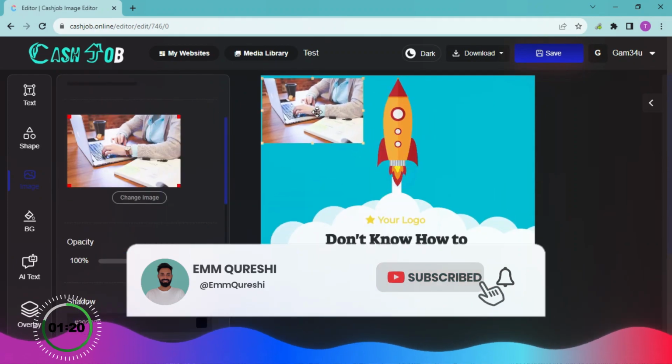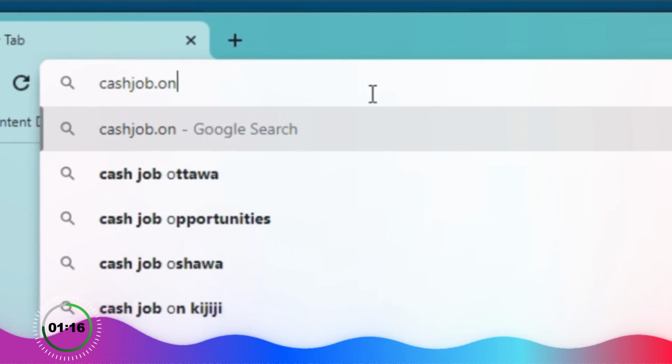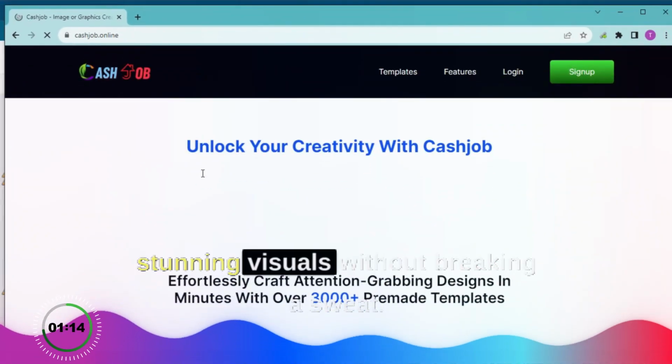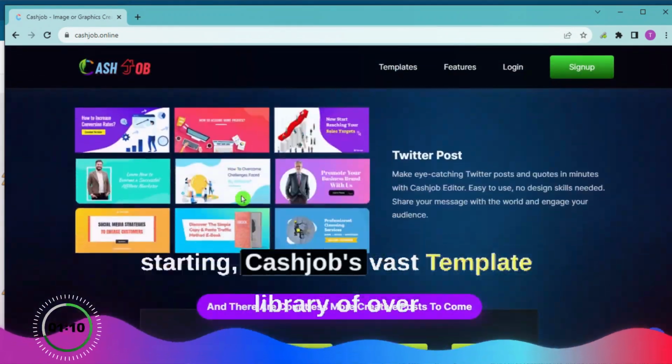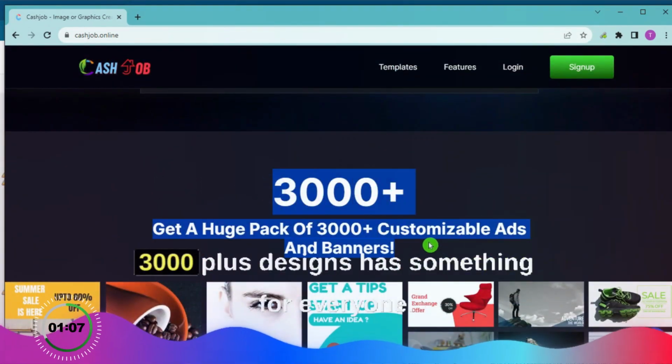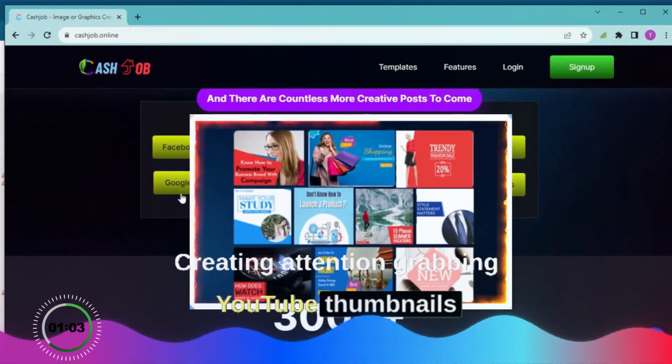Let's dive into the exciting world of design and creativity. CashJob.online is your gateway to unlocking your creativity and designing stunning visuals without breaking a sweat. Whether you're a seasoned designer or just starting, CashJob's vast template library of over 3,000 plus designs has something for everyone. Creating attention-grabbing YouTube thumbnails has never been easier.